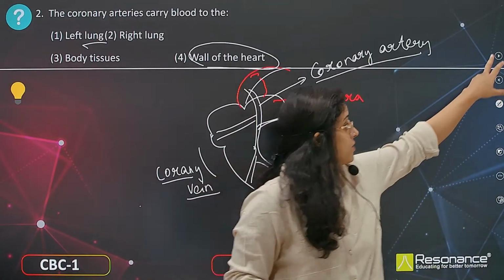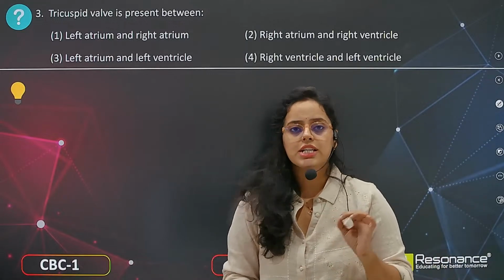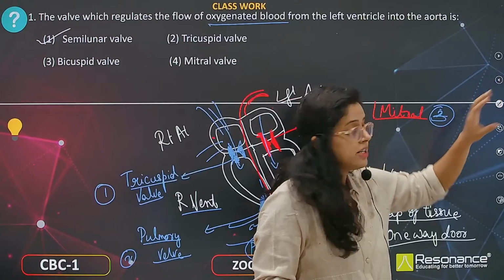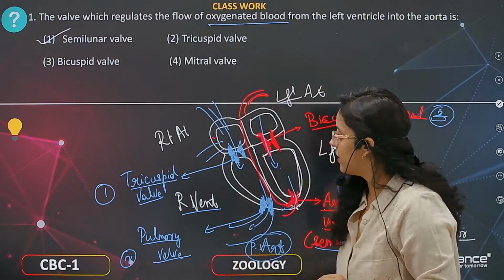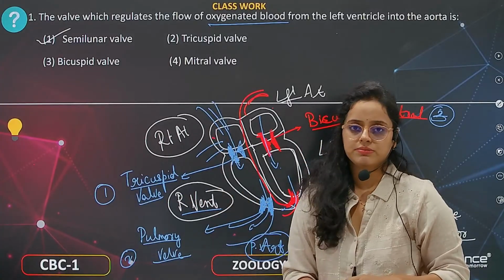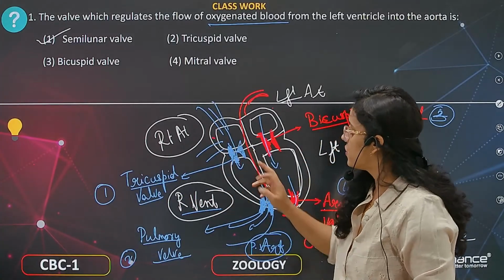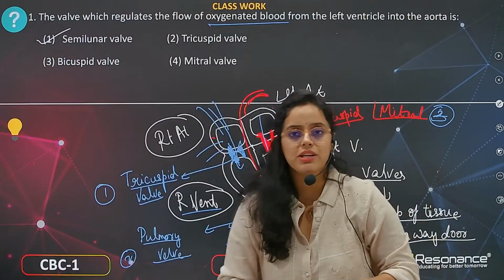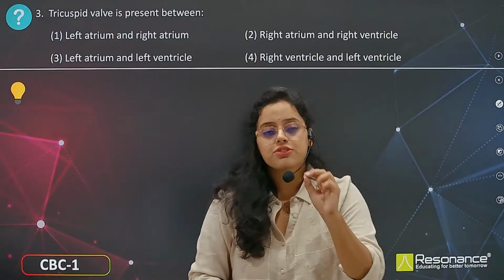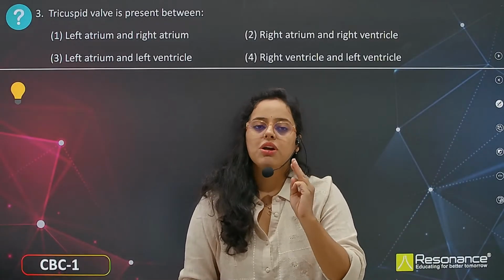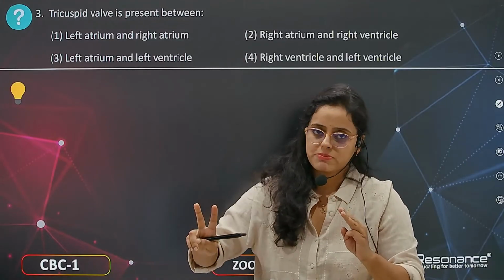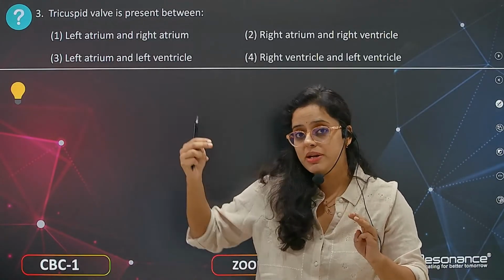Now going to the next question, where the tricuspid valve is present. In the previous question we discussed that the tricuspid valve is present between the right atrium and right ventricle. It consists of 3 cusps, that is the reason it is called tricuspid, whereas the bicuspid consists of only 2 cusps and is present between the left atrium and left ventricle.